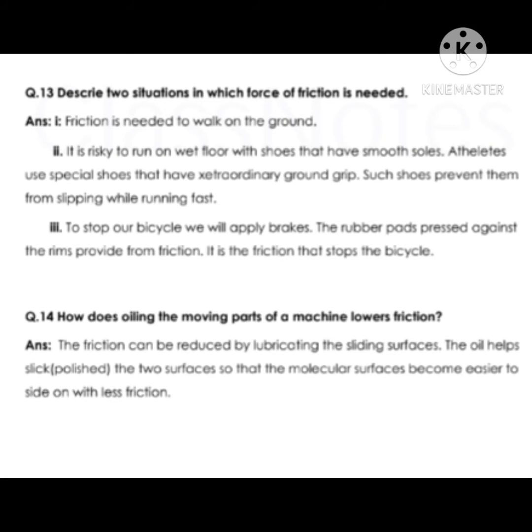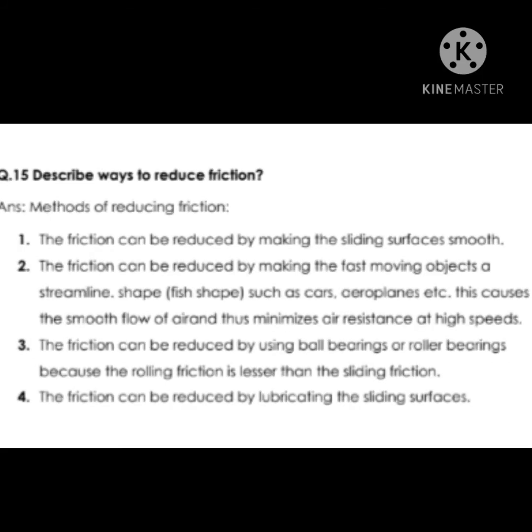Question number 14 is, how does oiling the moving parts of a machine lower friction? The friction can be reduced by lubricating the sliding surfaces by oiling the parts of the objects. That makes the molecular surfaces easier to slide on, which results in less friction.